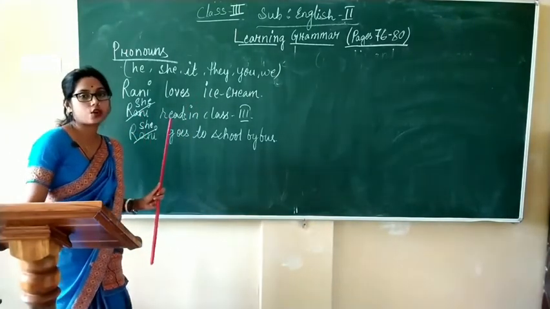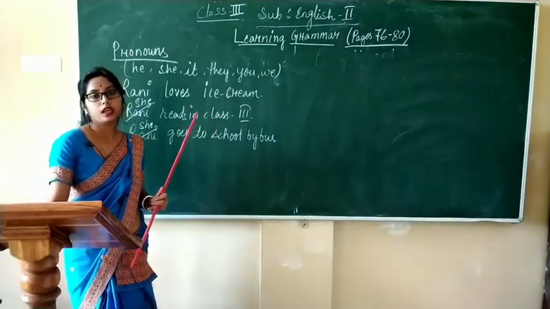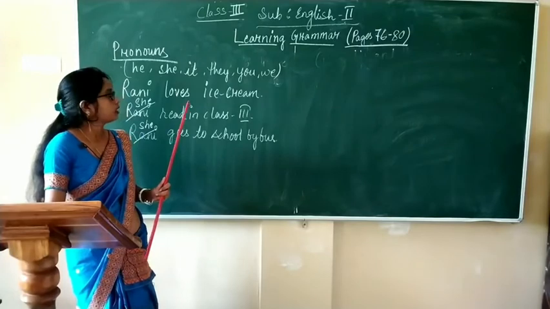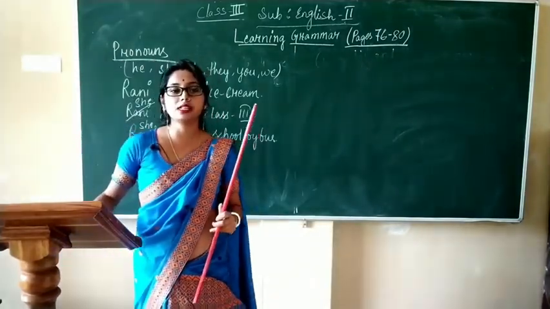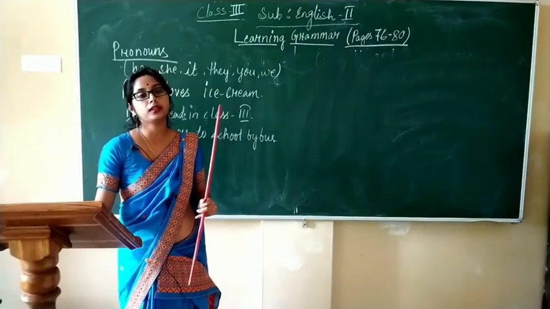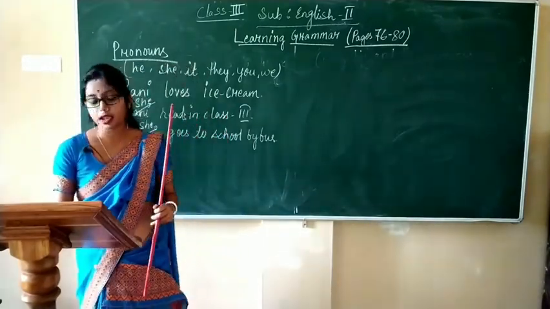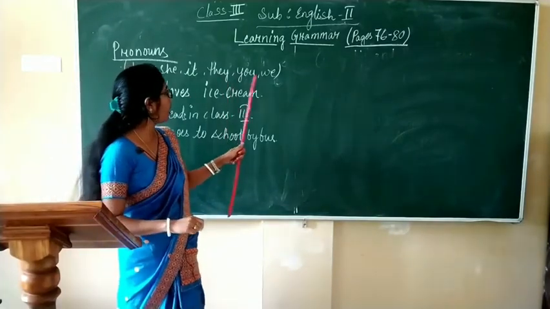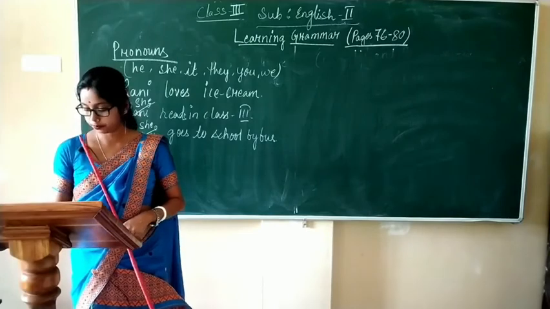If the noun in the sentence talks about a boy, then he is to be used. And if it talks about birds, animals or things, then it is to be used. And they and we are used in the plural form.